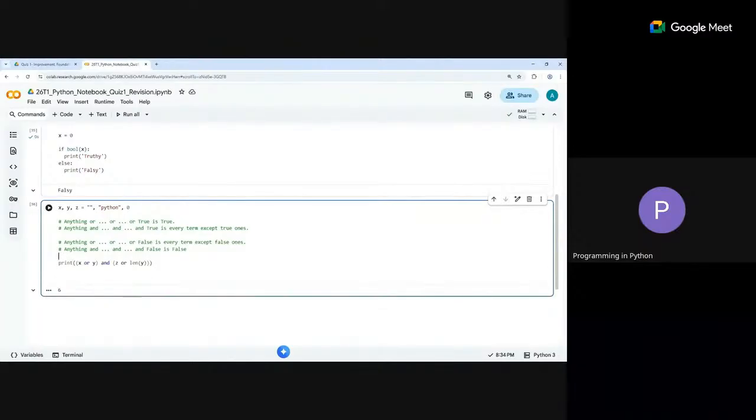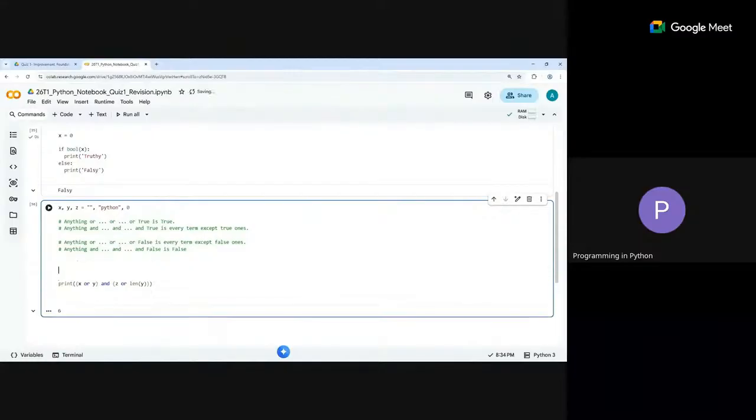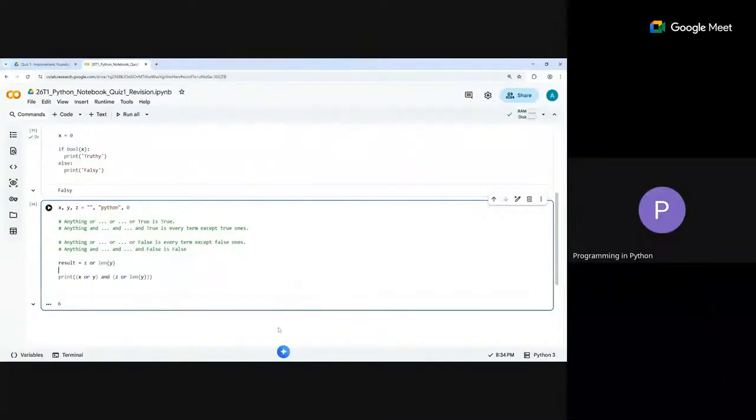Okay. So I forgot one part. What happens with this kind of approach? Because you're not converting it to Boolean, whatever returns the last thing is given back. So for example, if I have result equal to z or length of y, if something is false then of course we don't consider that. But in the other case, whatever object is becoming true, like in this case length of y, that you return. Instead of true, you return the final thing because of which it became true. It is truthy because of that. So that last value is being returned. You have to be careful about it. So it's not going to be true actually. It returns the last thing, the one because of which it is becoming true.